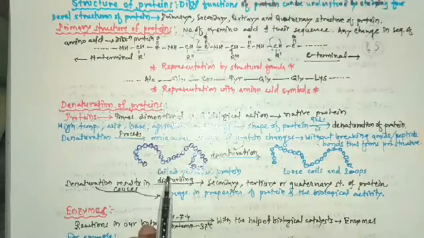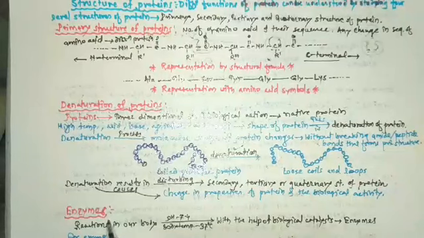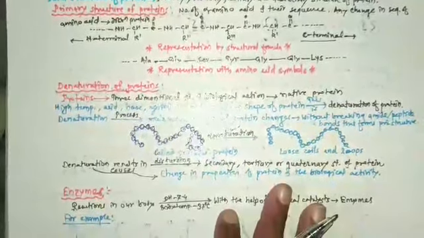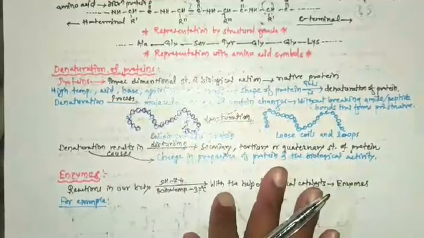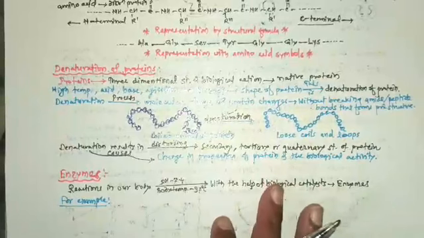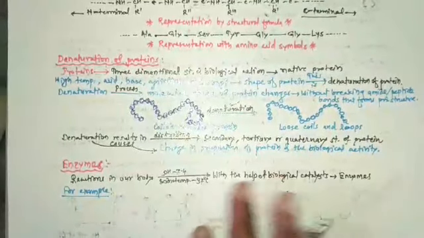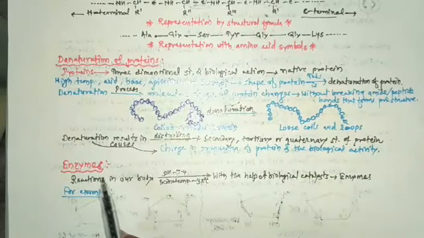Then we are going to study the third biomolecule in this topic, and that biomolecule is enzymes. We studied the first biomolecule, that is carbohydrates. Then we studied proteins, and now we are going to study the next biomolecule, and that biomolecule is enzymes.